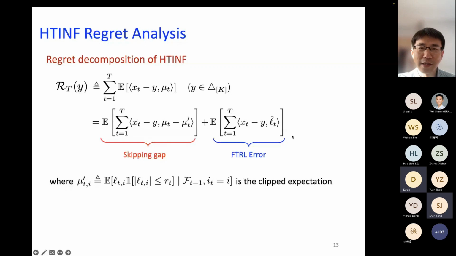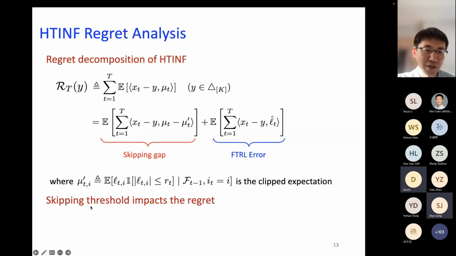As I said, because of the skipping idea, we somehow managed to control the range of the loss that's entering the FTRL framework. That enables us to analyze its performance nicely. Now, one thing to notice here is that the skipping threshold actually impacts regret.